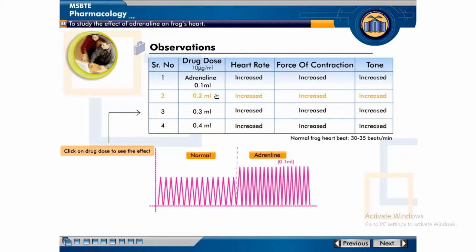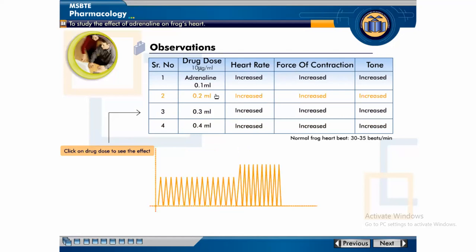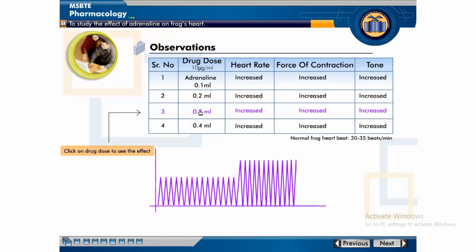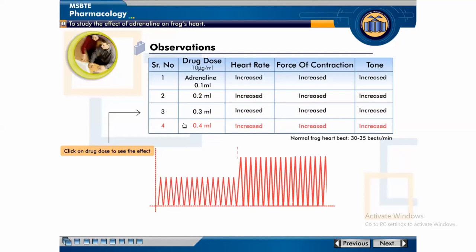When given dose 0.2 ml, what happened? Increased heart rate. Then 0.3 ml, increased heart rate and increased force of contraction. 0.4 ml, what happened?